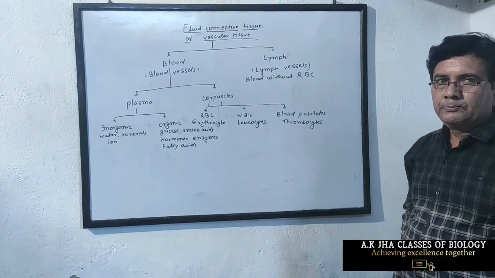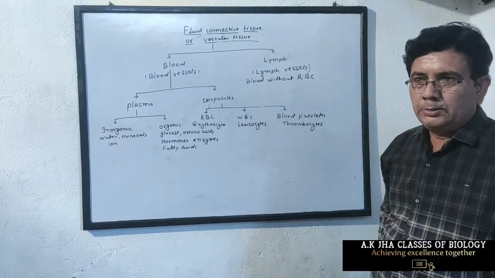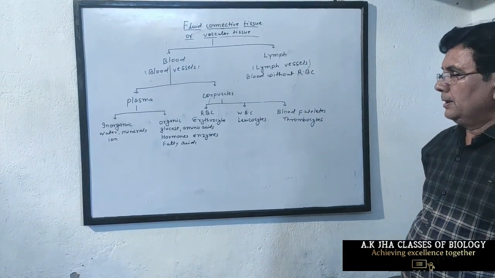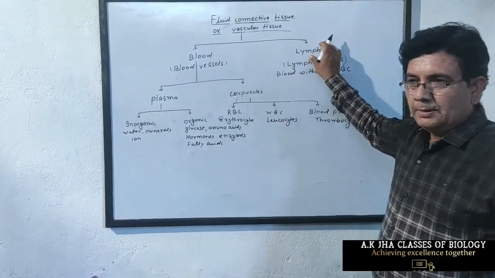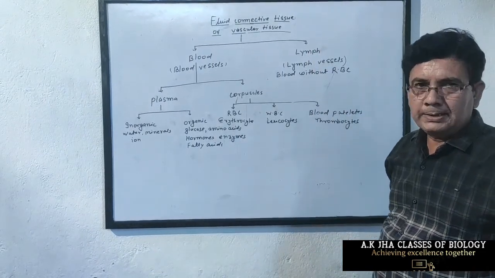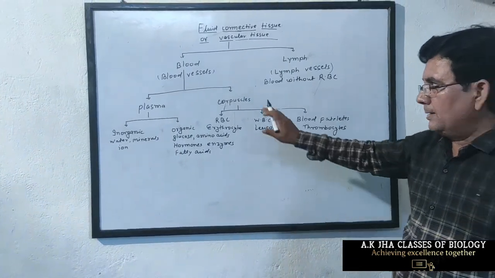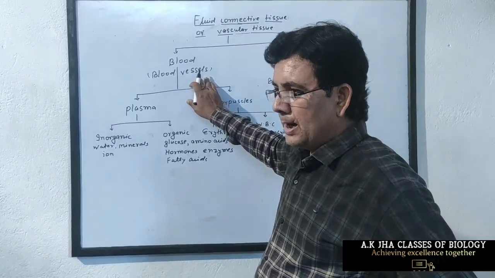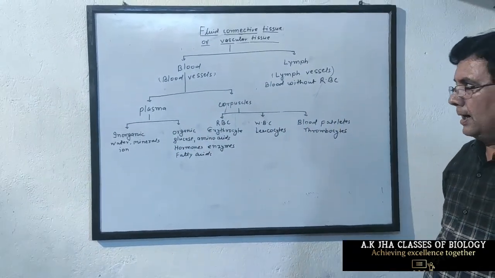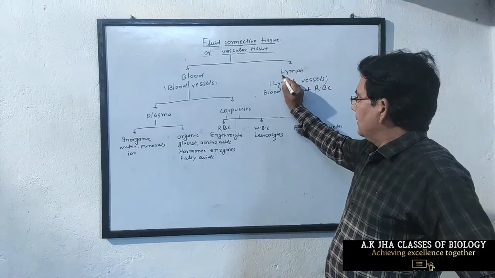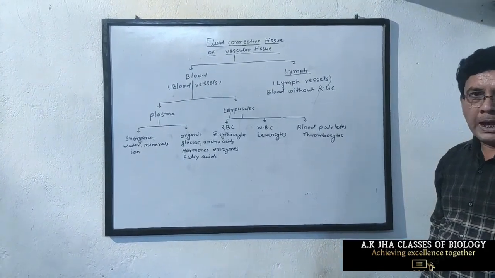Now we classify fluid connective tissue or vascular tissue. It is of two types, blood and lymph. Blood flows in blood vessels and lymph flows in lymph vessels. Blood vessels run from the heart to all parts of the body and from all parts of the body to the heart. But the lymph vessels flow from tissues to large veins.